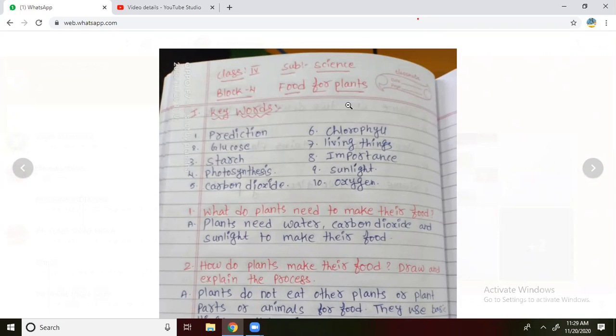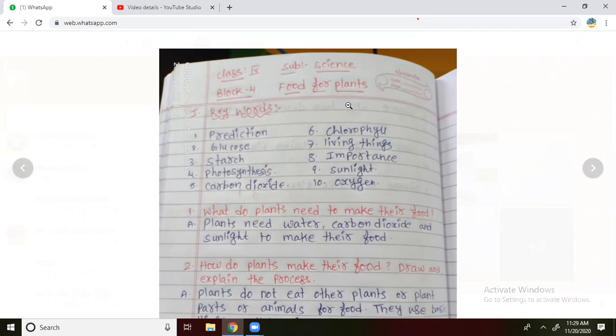Next. Seventh one. Living things. Yes, eighth one. Importance. Ninth one. Sunlight. 10th one. Oxygen. Read the first question.